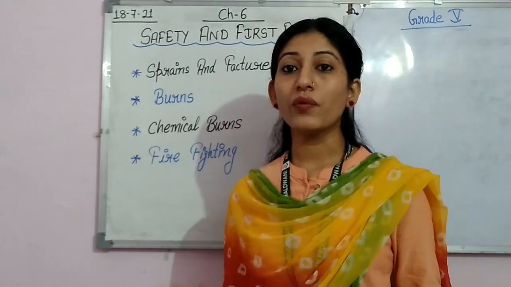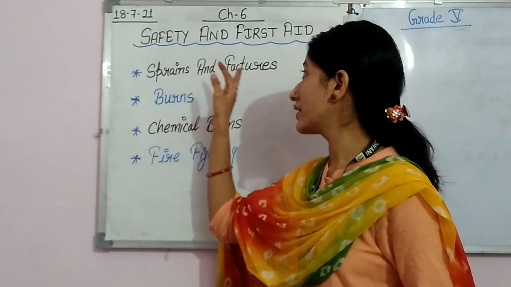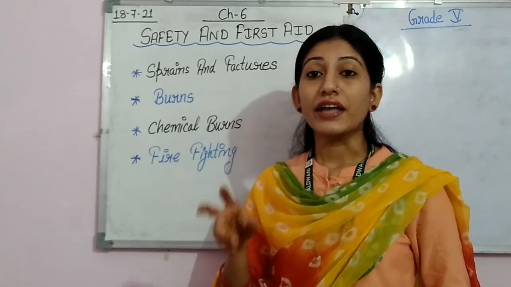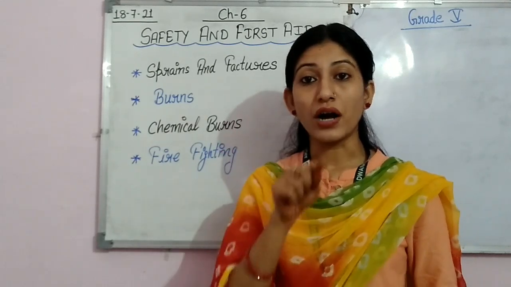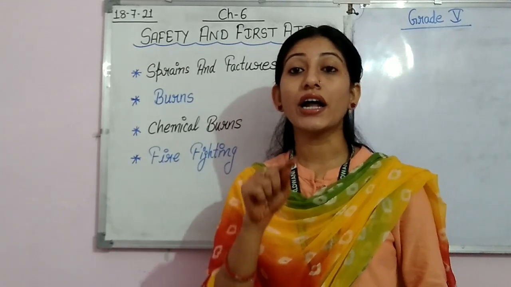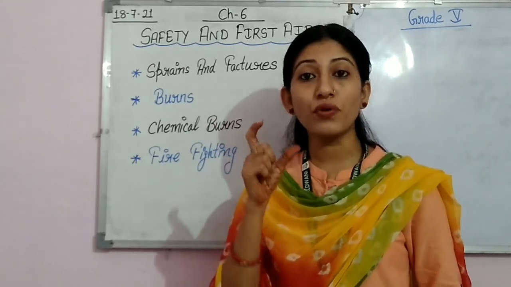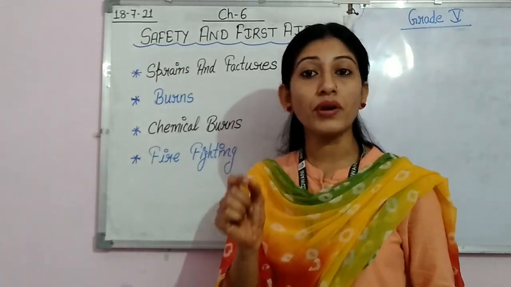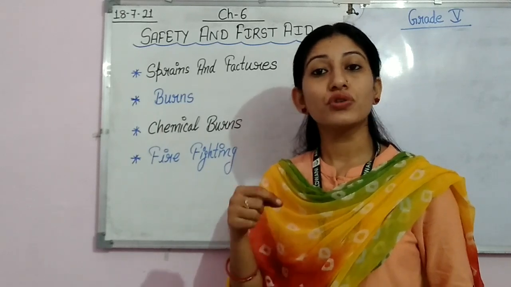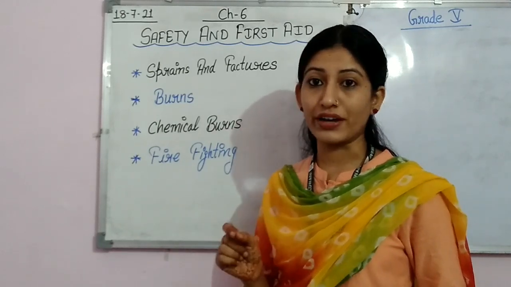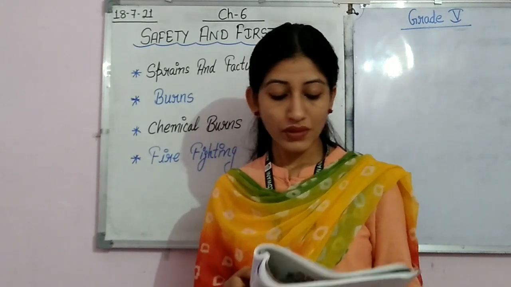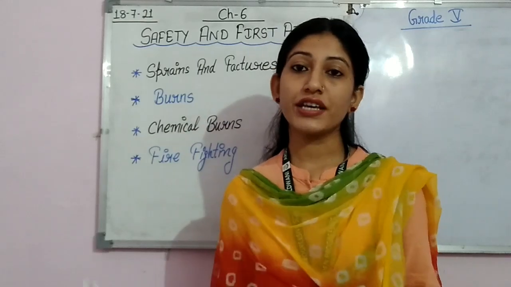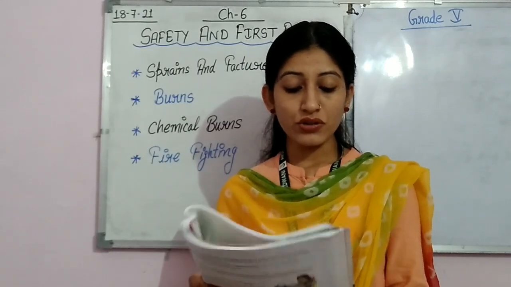So students, till now we have come to know what a sprain is and what a fracture is. A sprain occurs when there is broken tissue around a joint. When the tissues surrounding a joint break, we say that a sprain has happened. And when a bone cracks or breaks due to any reason, we call it a fracture. Sprain and fracture are both very painful.